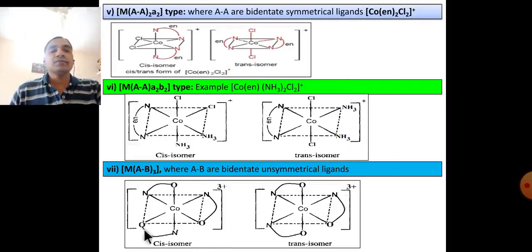Complex is a cobalt complex. These are the cis, also facial cis, and these are the cis. But in this, the O atoms are opposite to each other, that's why this complex is trans.